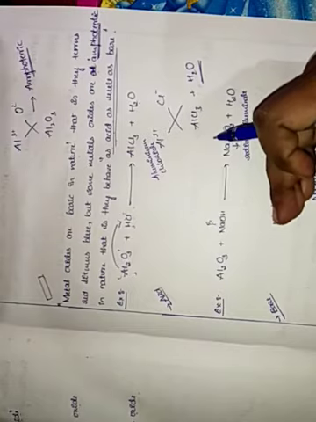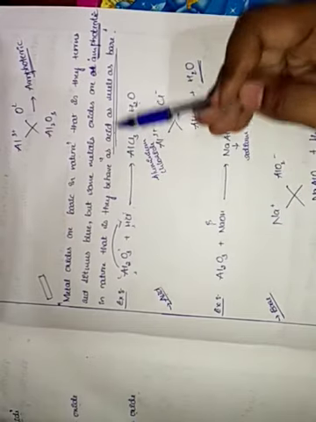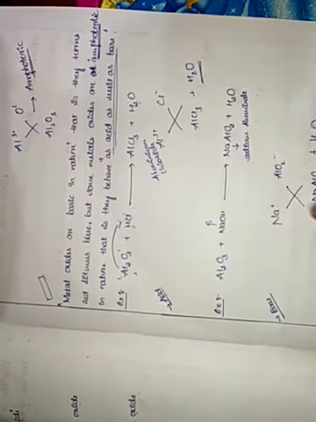Whereas here it is sodium aluminate. These are just two examples that we have taken to show that amphoteric substances can behave as acid as well as base. Either it can act as base or it can act as acid. So the example for acid is this and the example for base is this.